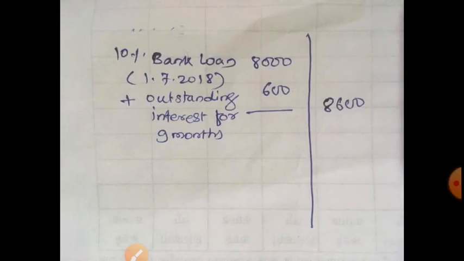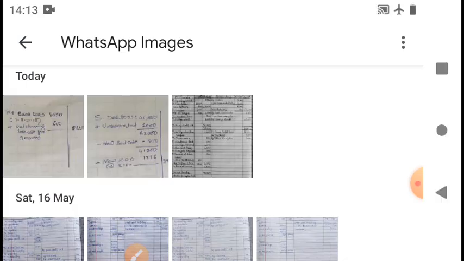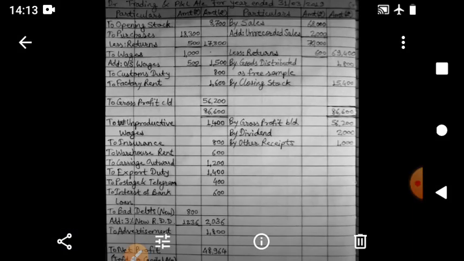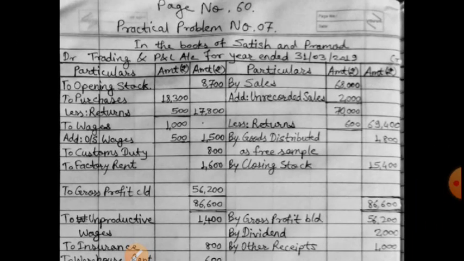And on the liability side, the bank loan will appear like this: 10% bank loan, 8,000. In the bracket, you may write the date on which it was taken. And considering the date, 9 months interest on it, 600 will be added to the bank loan, and total amount payable to the bank is now 8,600. This is the solution. You get this problem solved in your notebook.